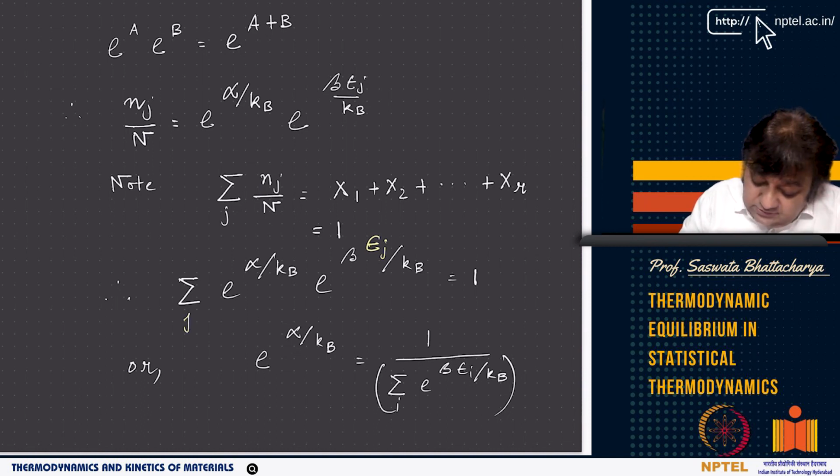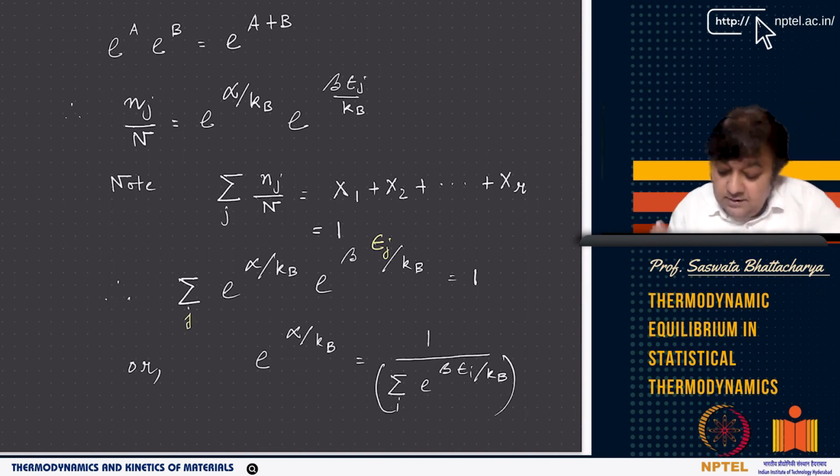But you can also use i, right? Whether I am using i or j, it does not matter, because it is an index. So epsilon j, and here it is j equal to 1, right? To be consistent, I have used the same index notation j. So if I use the same index j, what I get is e to the power alpha by kB